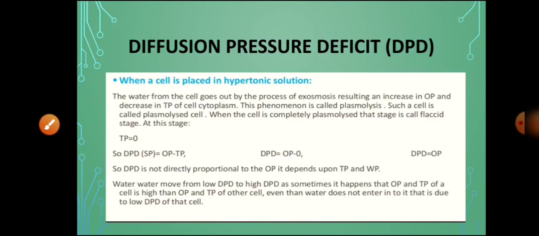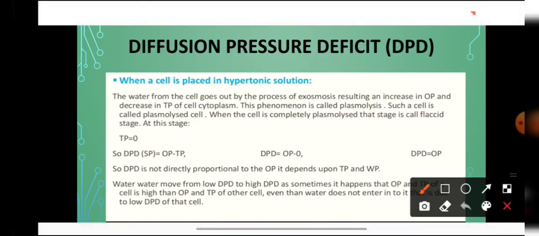Now next, when a cell is placed in hypertonic solution, what will happen? Exosmosis will occur. The water from the cell will start going out by the process of exosmosis, resulting in an increase in osmotic pressure and a decrease in the turgor pressure. Now the turgor pressure will start decreasing, and this process is known as what? This is known as plasmolysis.